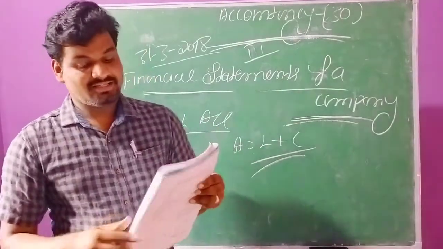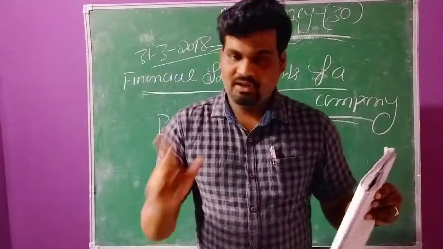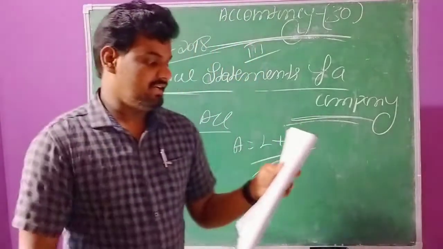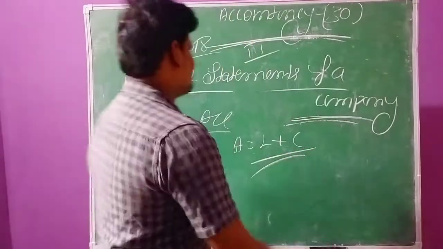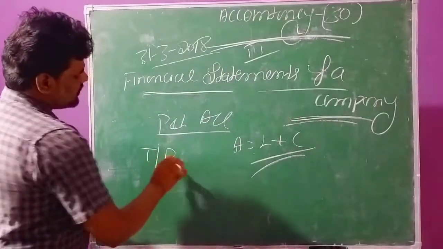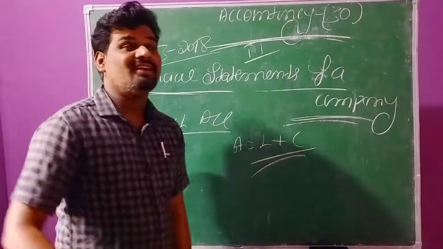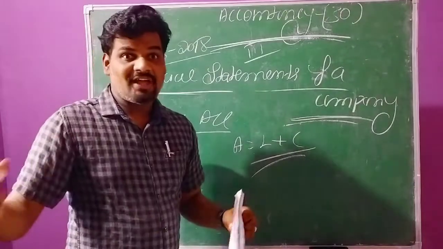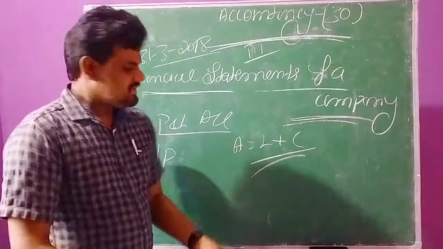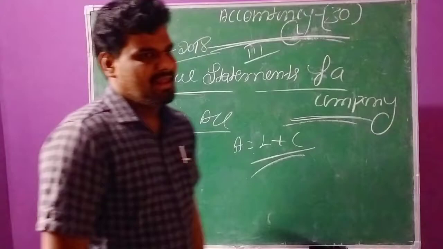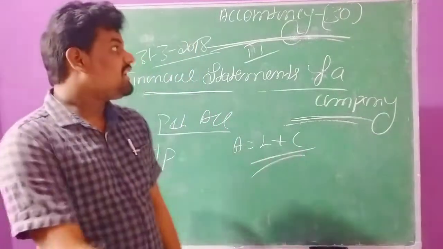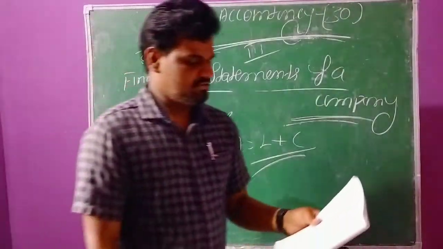Next one, purchases, 1,80,000. We need to record this as purchase of stock in trade. Next one, trade payables. Trade payables is nothing but bills payable. Bills payable is a liability, and it is a current liability. So this is related to the balance sheet, and there is no need to record it in the profit and loss account.